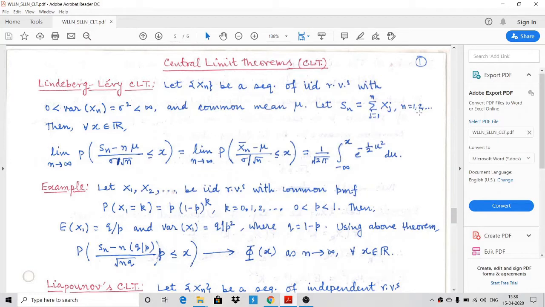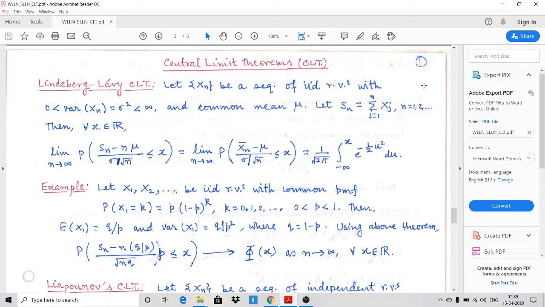तो हम लोगों ने वीक लॉ ऑफ लार्ज नंबर्स, स्ट्रॉन्ग लॉ ऑफ लार्ज नंबर्स देख लिया था. This is not a long lecture. It only includes central limit theorem as a revision kind of thing, so that you can understand once again.